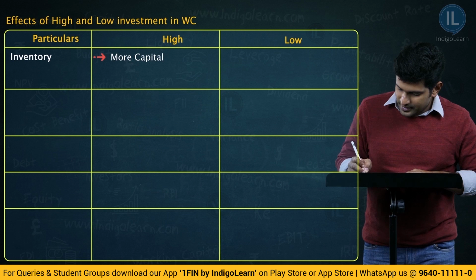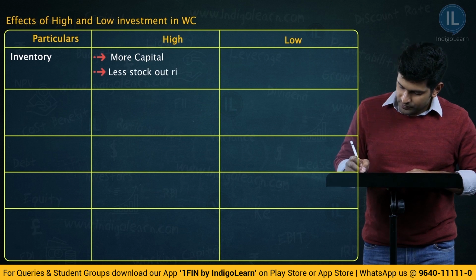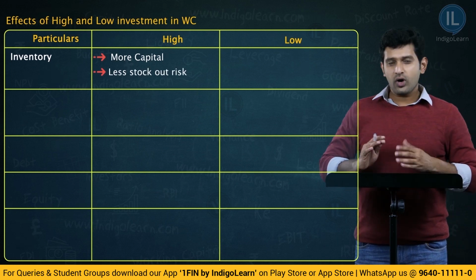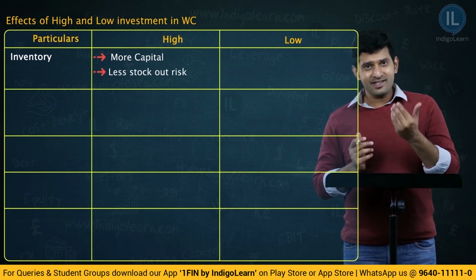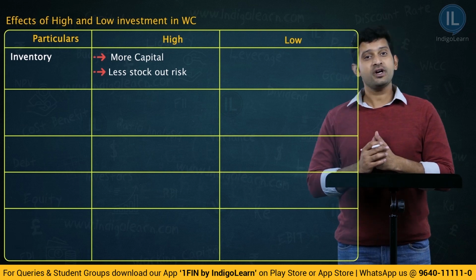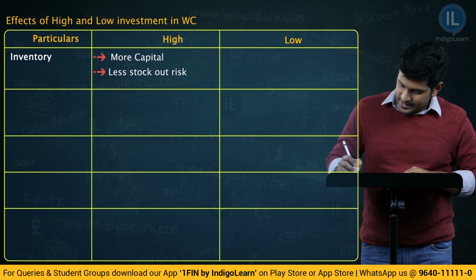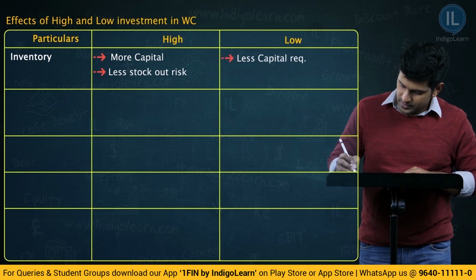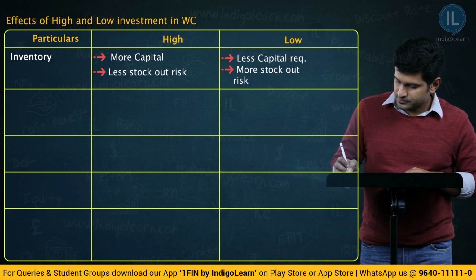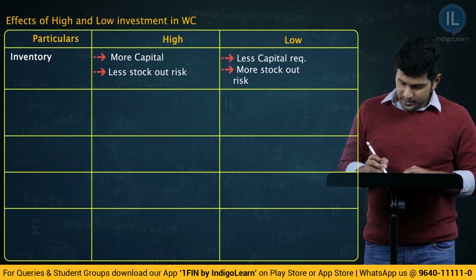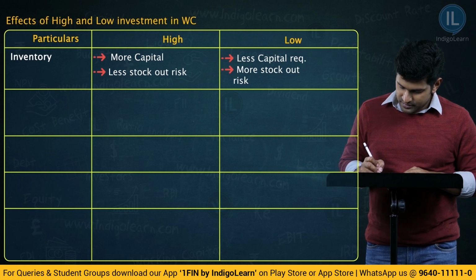More capital, less stock out risk. Now, what will be in case of low? Quite opposite, less capital and more risk towards stock out. Less capital requirement, but more stock out risk. Now, let us move to the next point, that is receivables.